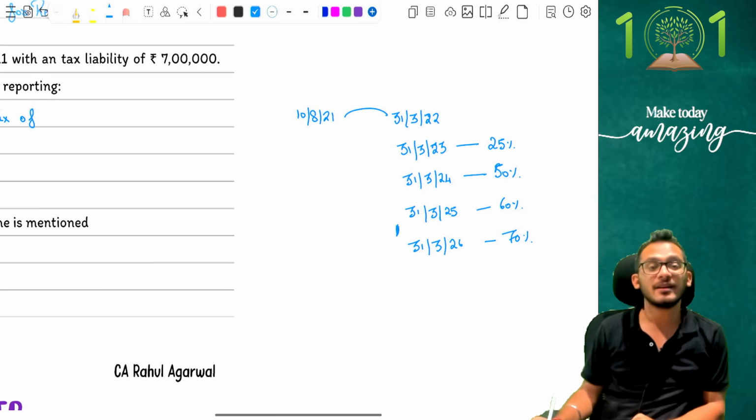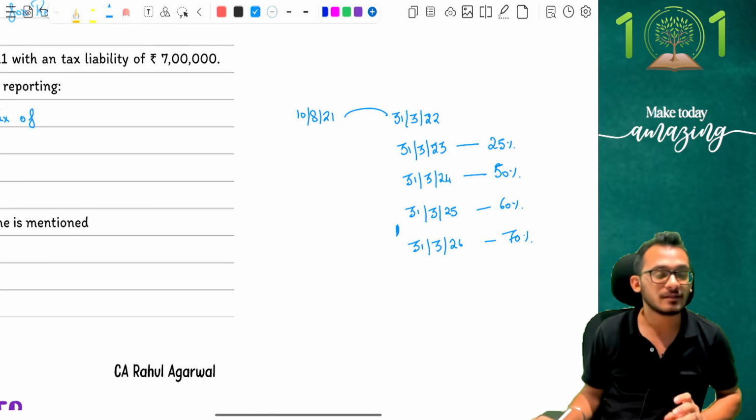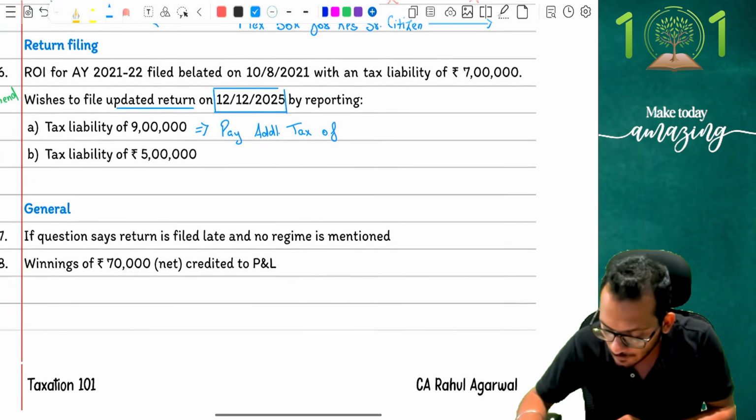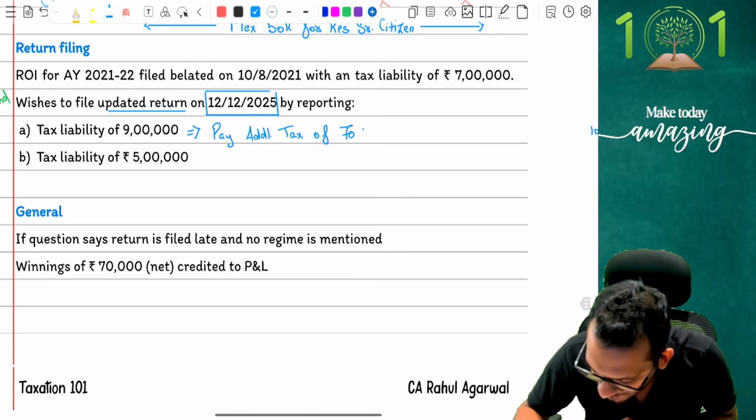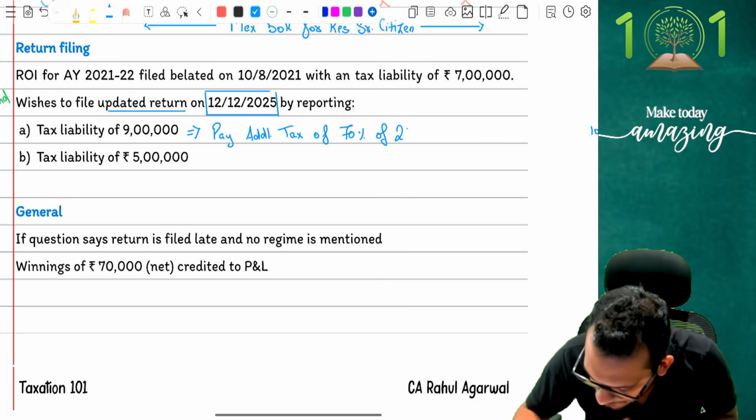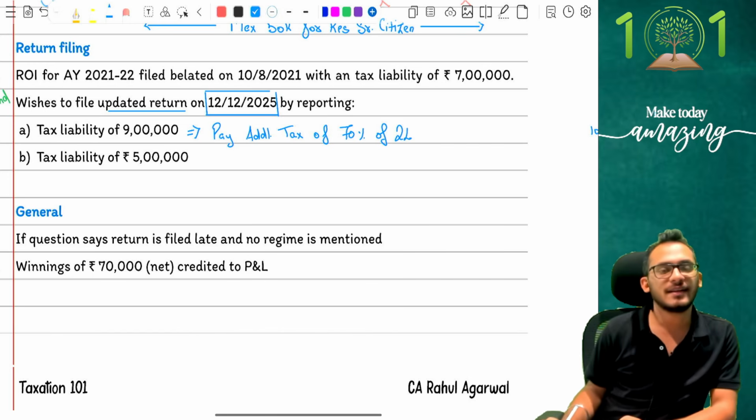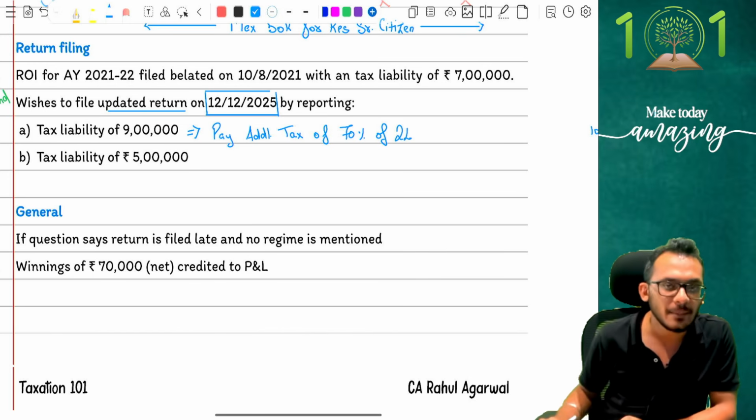Yes, when he has filed somewhere in this period, the tax payable by him is going to become 70%. So he has to pay an additional tax of 70% on the 2 lakh rupees. He has to pay an additional tax of 70% on 2 lakh rupees. That's the amendment of the current year.